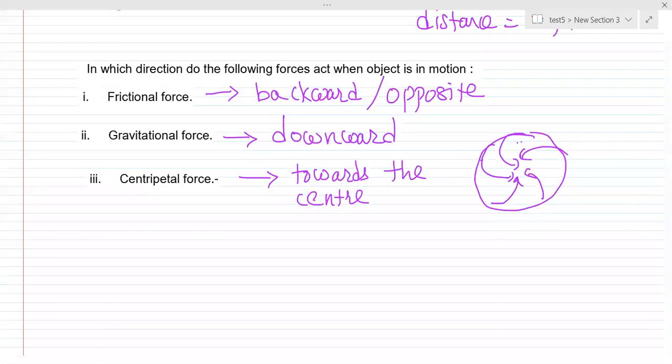So, understood every question till now? That graph based question is a little bit hard, so you need to practice it more on an actual graph paper, and then you should know whether to take area or slope. It will require some practice, and please practice, because in the exam this kind of question will definitely be asked.